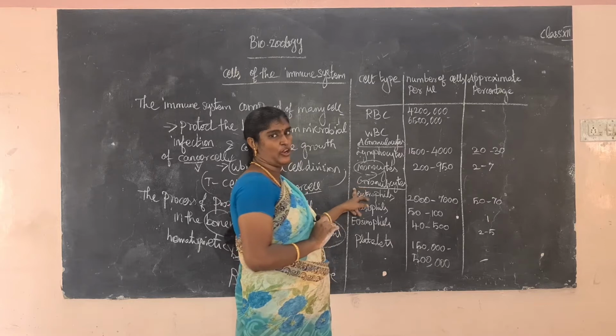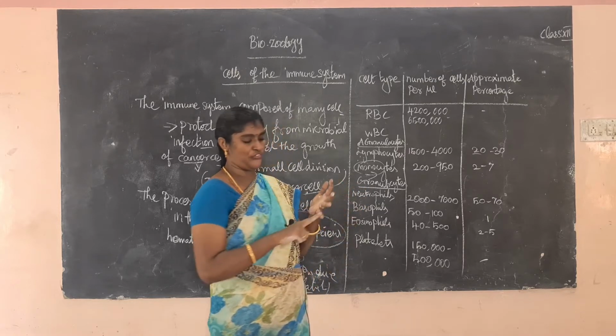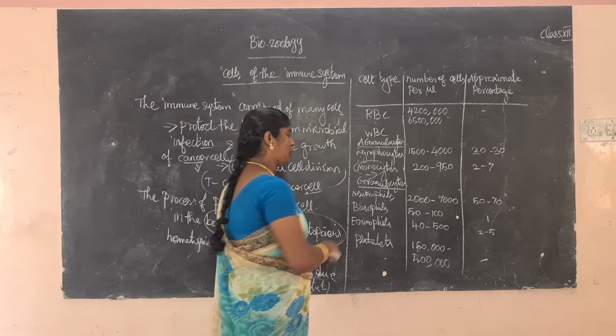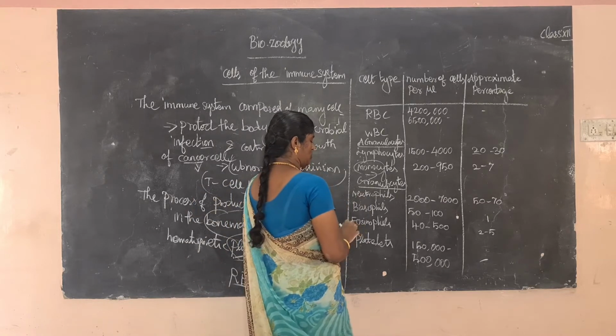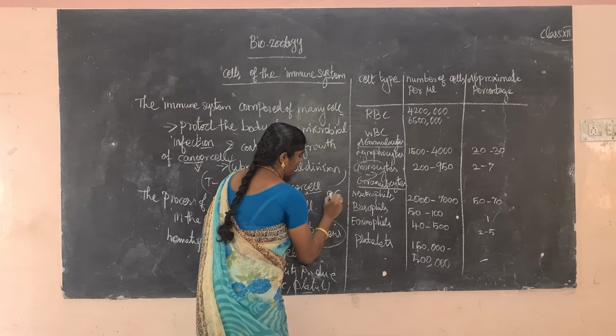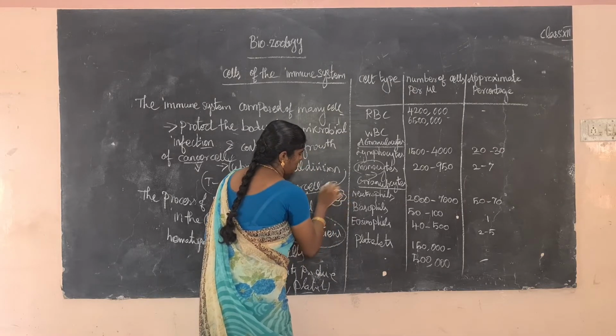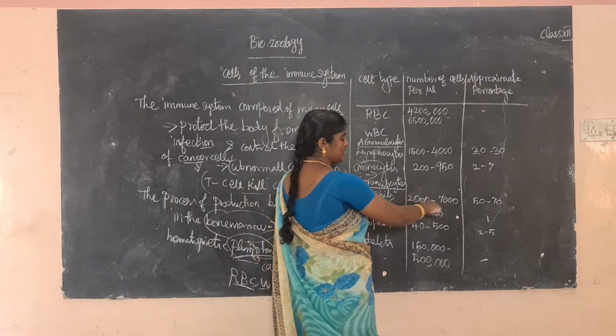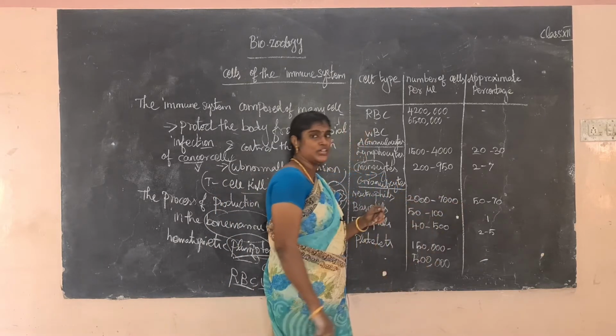Next, granulocytes. Granulocytes include neutrophil, basophil and eosinophil. Neutrophil is normally drawn in a drumstick shape. Its count is 2000 to 7000, and its normal percentage is 50 to 70%.